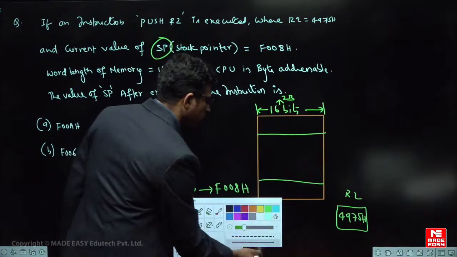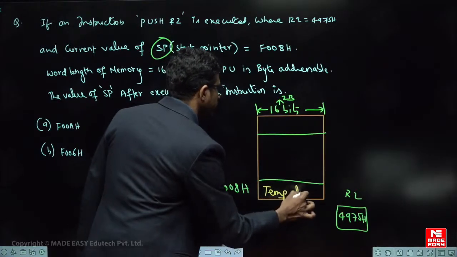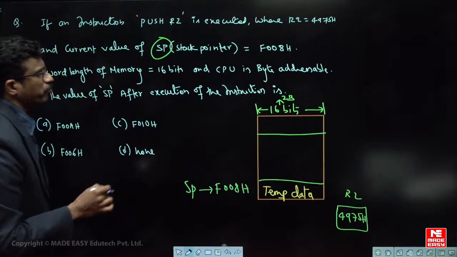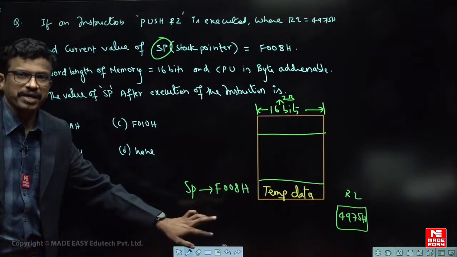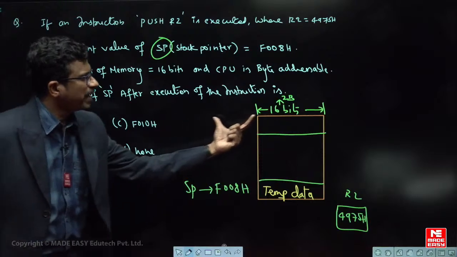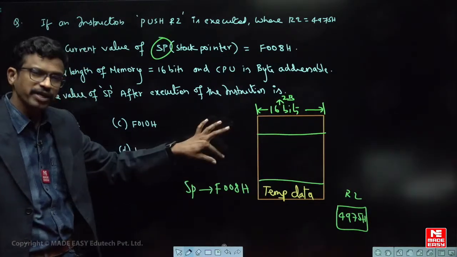At that address there is already some previous temporary data. What that temporary data is, let us not worry. So it is a byte addressable memory. Byte addressable means what will the step size be? What is step size? It means how many bytes are there in each memory location. That is step size, right? It means the difference between two memory addresses.